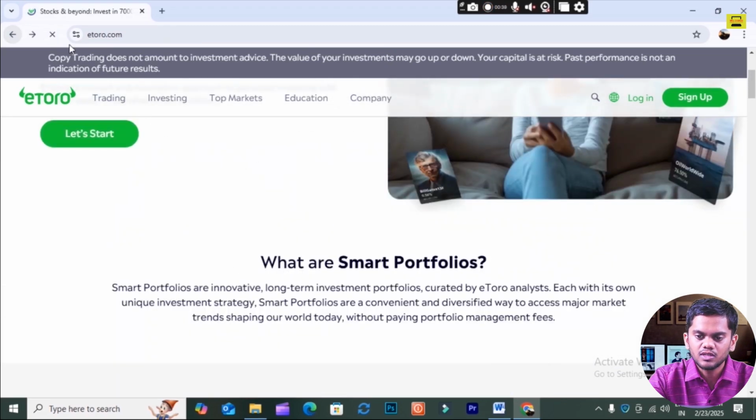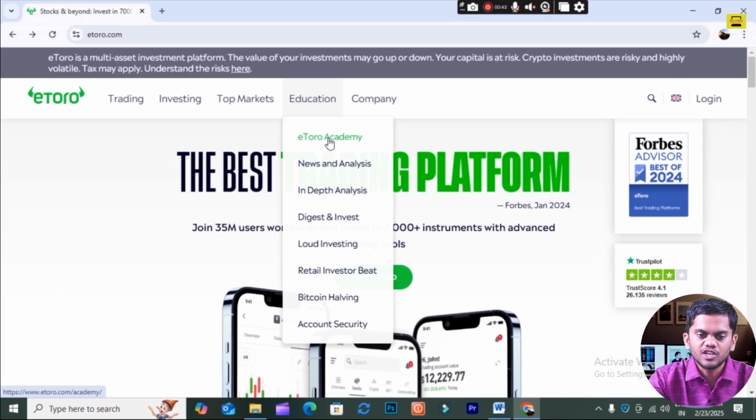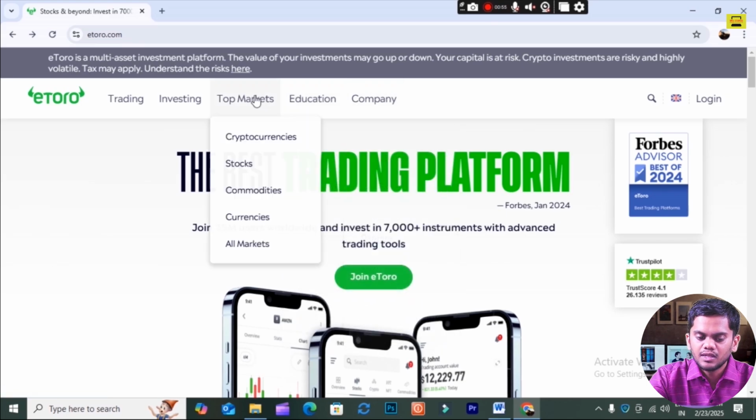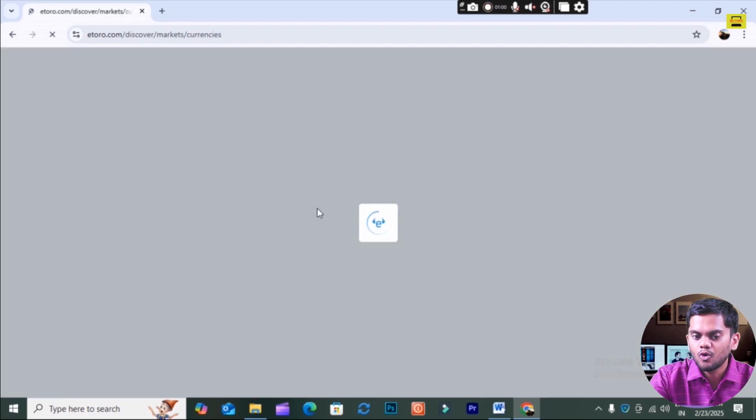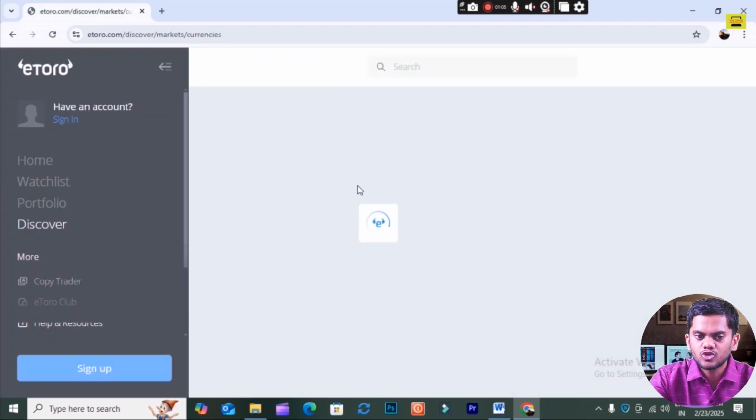You can see all these kinds of portfolios, and then you can see here in education. If you don't have the knowledge, you can take the education of eToro Academy also. So any kind of analysis you want to create in international currencies, you go in analysis from here. Then you can also go to stock markets or cryptocurrency, stock, commodity, currency. Suppose I want to select the currency market. So you see here currencies market are shown here.